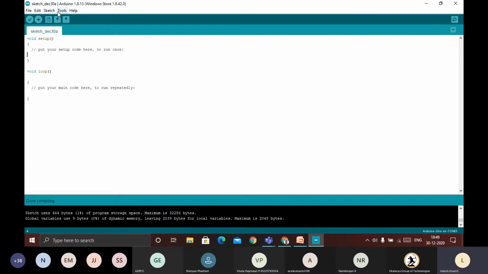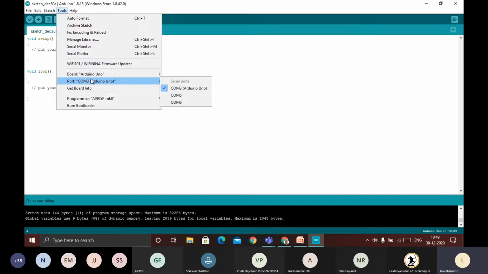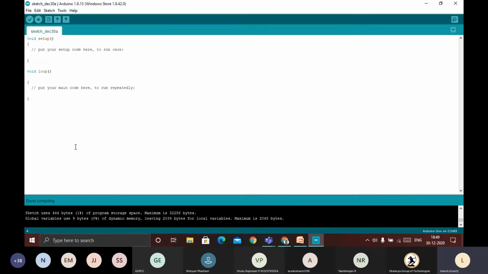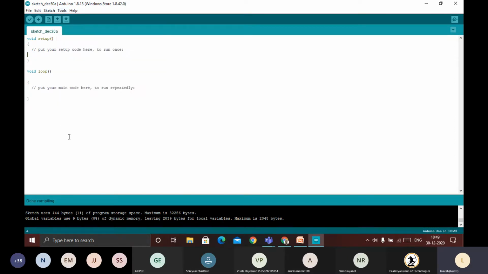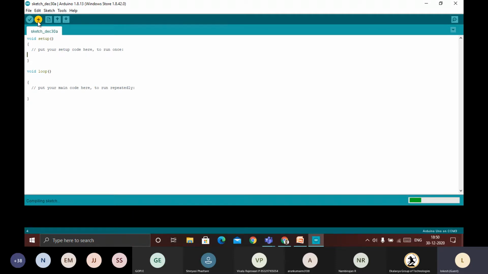Then after compiling, go to the tools and select the board and port. I am telling you for the first time: if you are doing this for the first time, you need to select the board and port. Then go for the upload. It will upload the program.